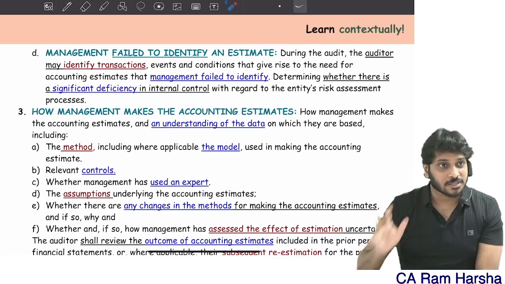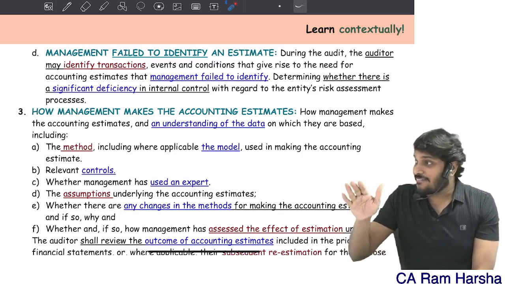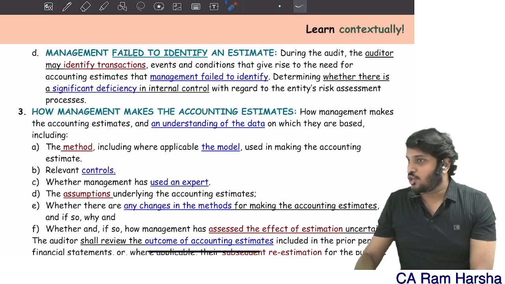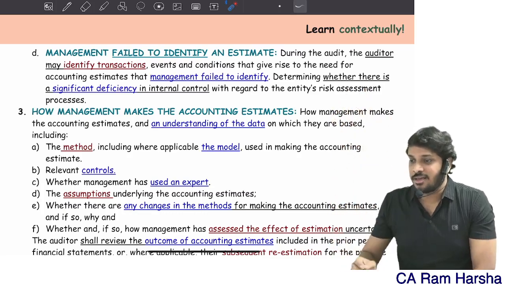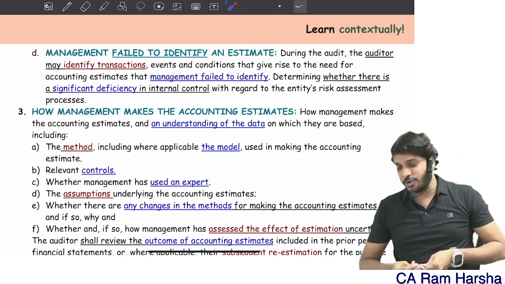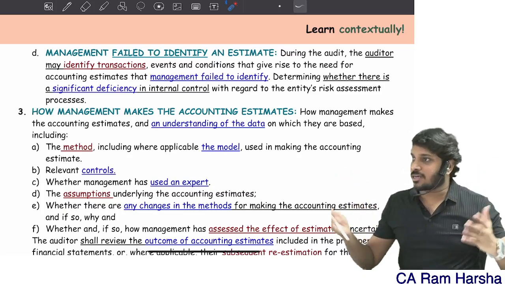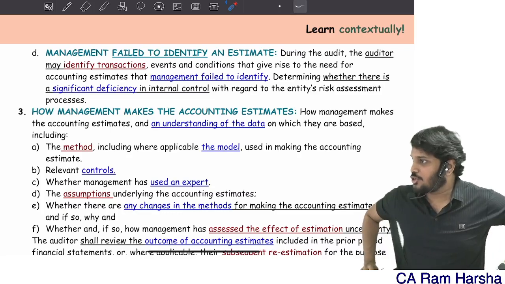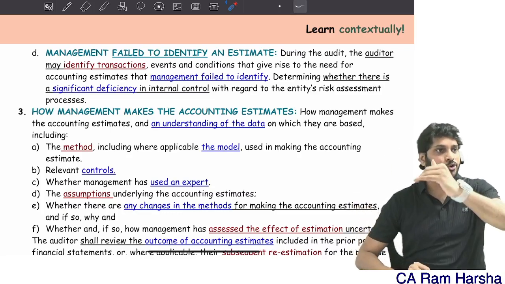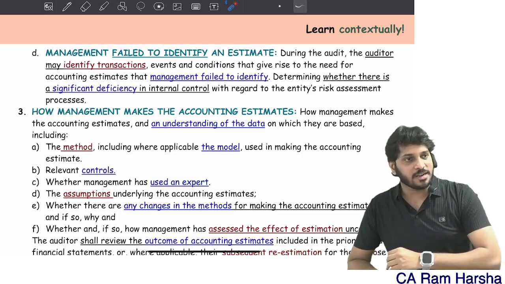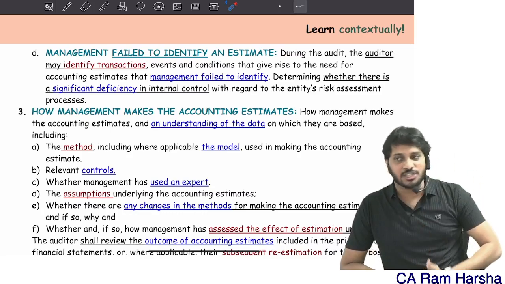Suppose I find there is no evaluation within the company of the regulatory requirements. To create an accounting estimate, you need to see where a requirement comes from. The applicable framework may tell you to create an estimate. The accounting policy might tell you. The terms and conditions of the contract will tell you.